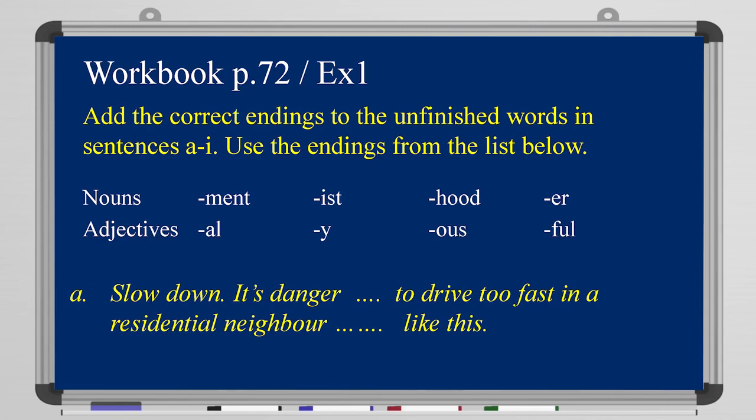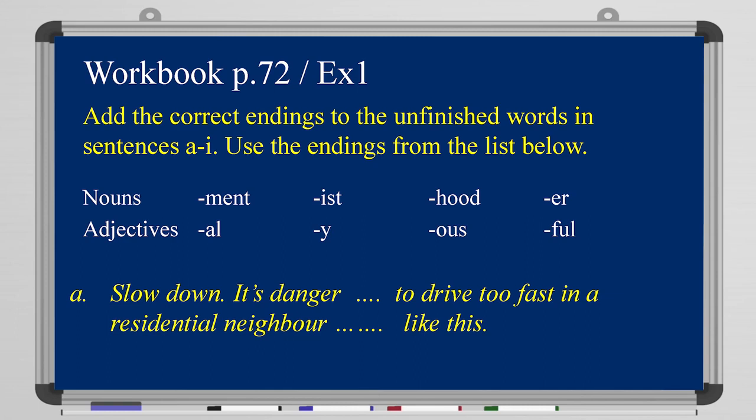Now, take a look at the workbook, page 72, exercise number 1. We want to add the correct ending to the unfinished words in sentences from A to I. Use the endings from the list below. So we have ment, ist, hood, and er for nouns, and al, y, ous, and ful for adjectives. All right? From your book, page 72, pay attention, we'll do this one together.